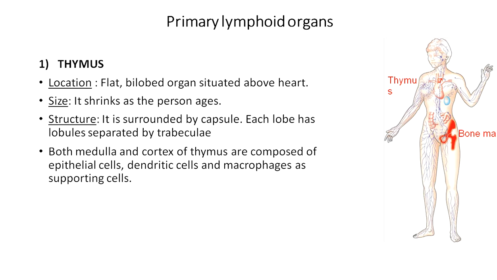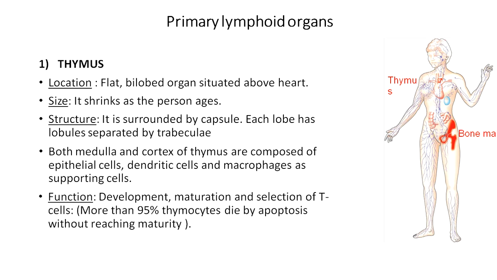Now, T cells take their origin in the bone marrow, whereas development and maturation occur in the thymus. So the cells become immunocompetent. T cells become immunocompetent in the thymus. As they attain their maturation in the thymus, they are called T cells. The thymus consists of an inner part, which is the medulla, and an outer part, which is the cortex. They are composed of epithelial cells, dendritic cells, macrophages and supporting cells.